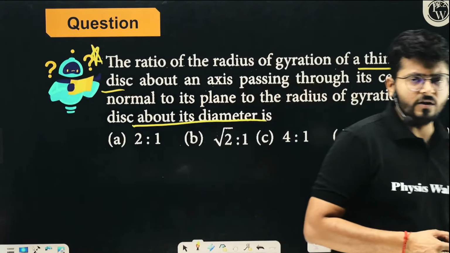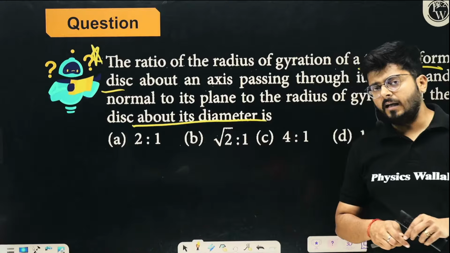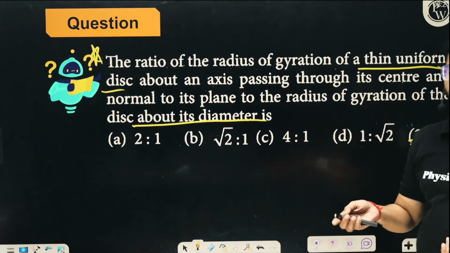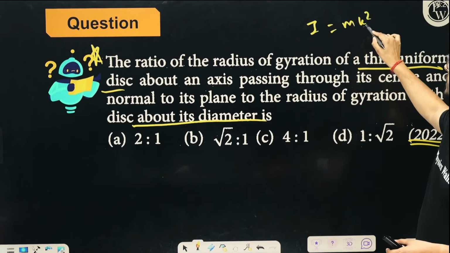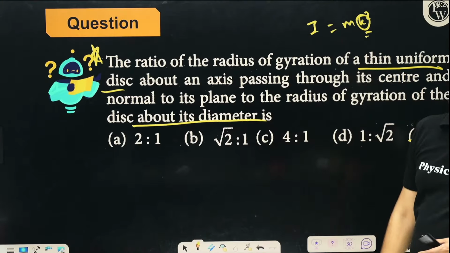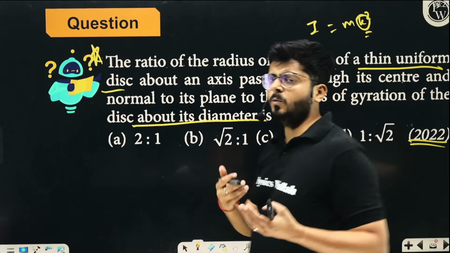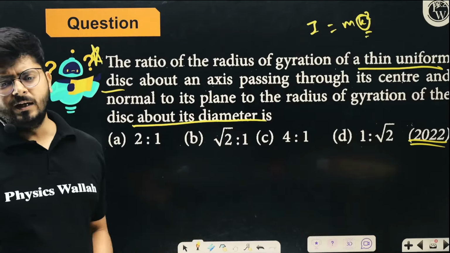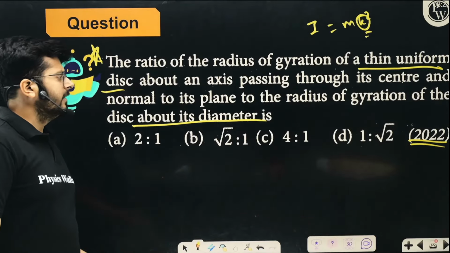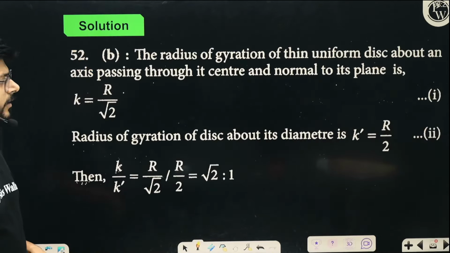If you don't know the radius of gyration, you can first write down the moment of inertia and equate it with mk square and calculate the value of k. K is the radius of gyration. You can do that in a fraction of a minute, say 10 seconds, very quickly and without any further problem.